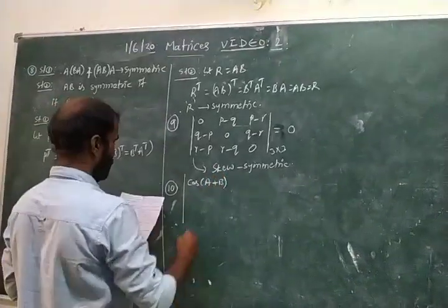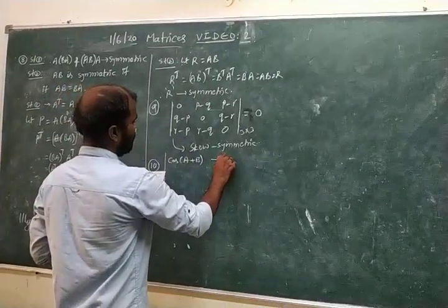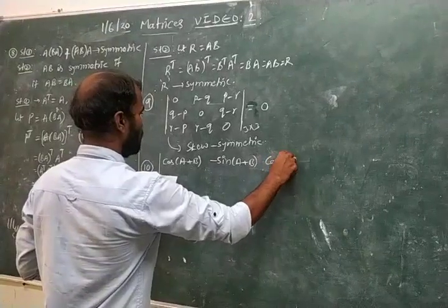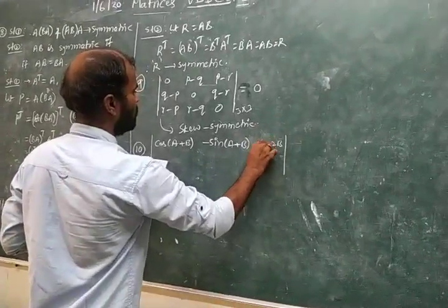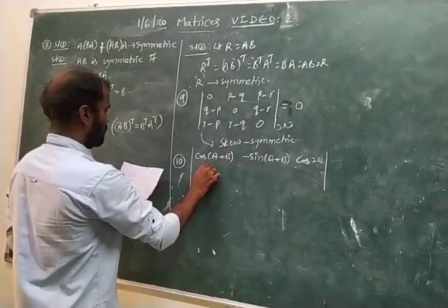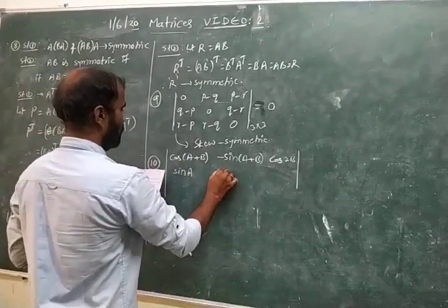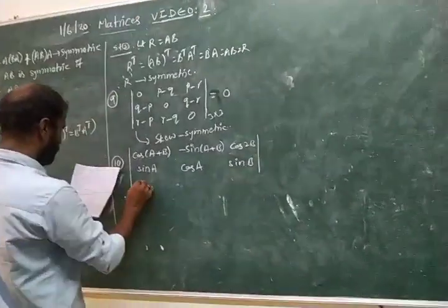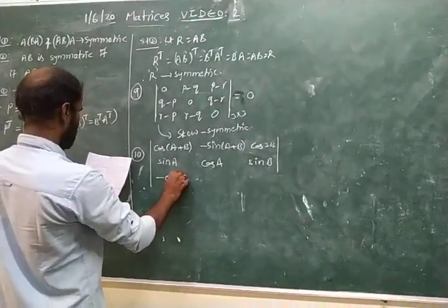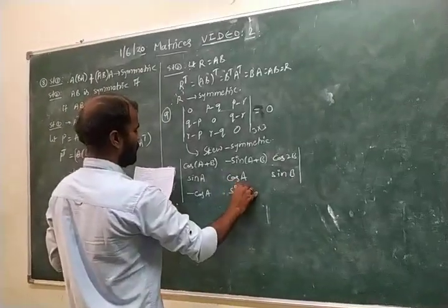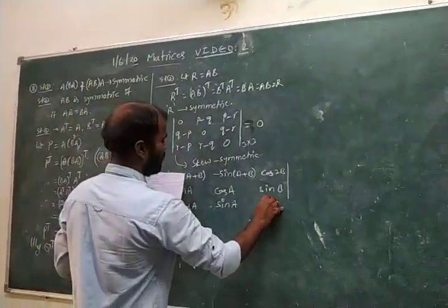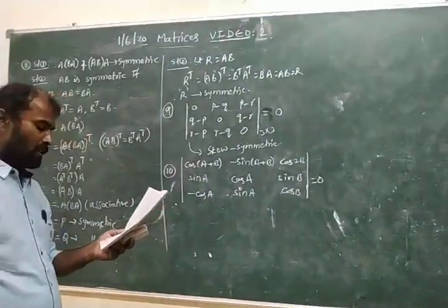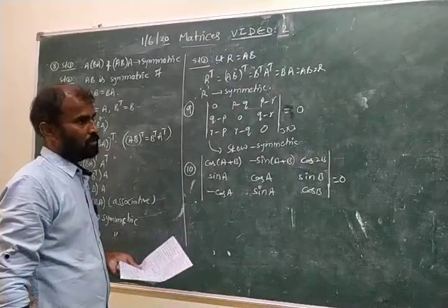Now consider the determinant with entries cos(a plus b), minus sin(a plus b), cos 2b, sin a, cos a, sin b, minus cos a, sin a and cos b, equal to 0. The determinant is 0. Then find the value of b.